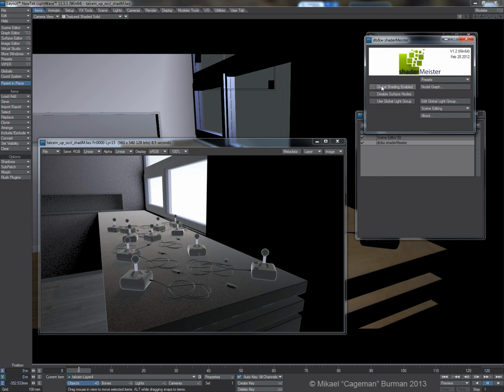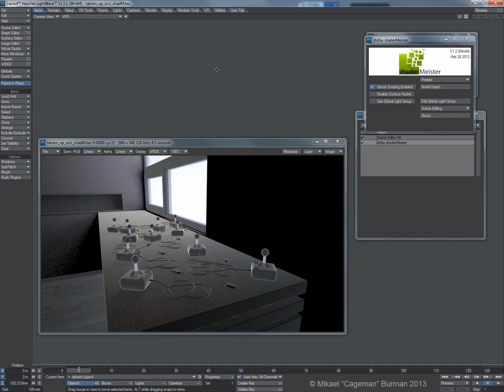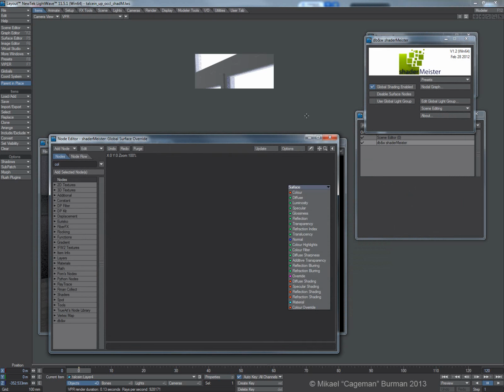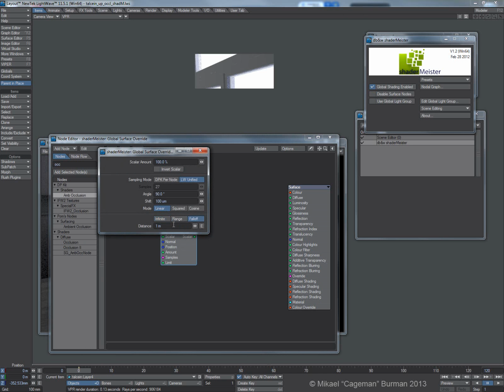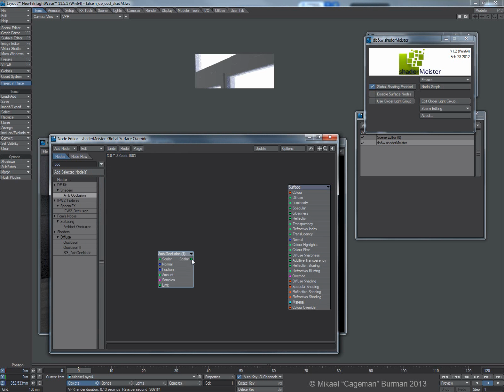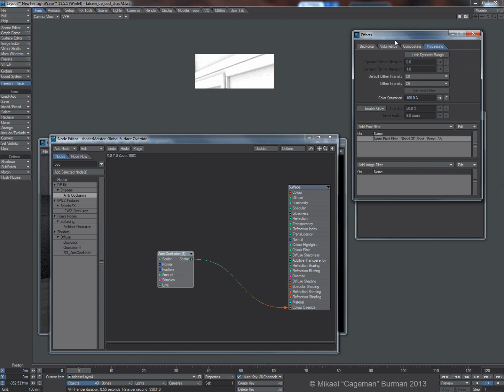So let's enable VPR here so we can see what we're doing. Right now it looks like this, and so let's open the node graph. Let's find an occlusion shader, and I said 500 millimeters if I'm not mistaken. Okay, and if I bring that one into the color override, we are essentially back to where we were with the nodal pixel filter. The exact same thing is going on right now. The difference is, of course, that it's visible in VPR.